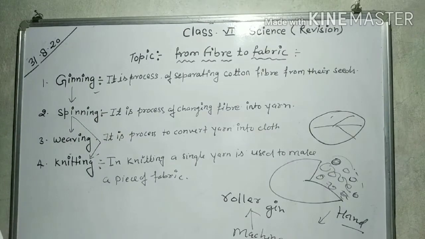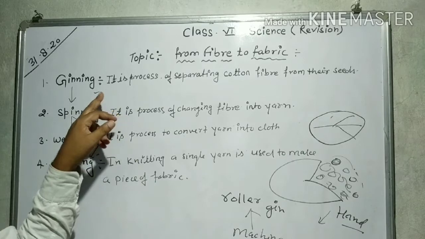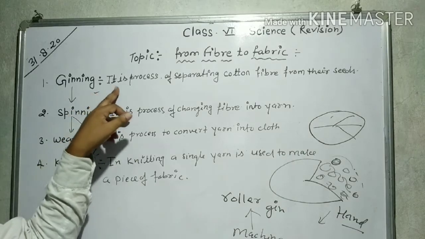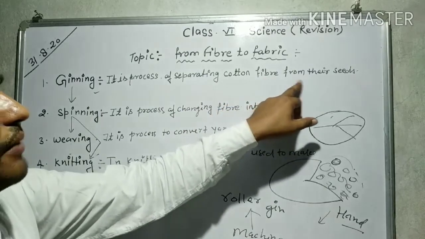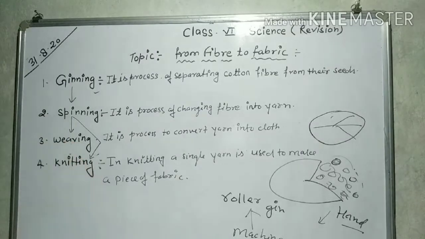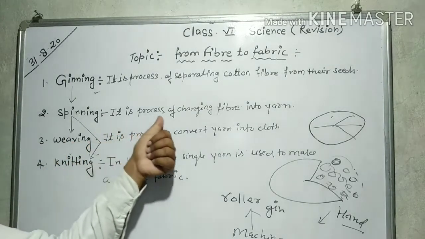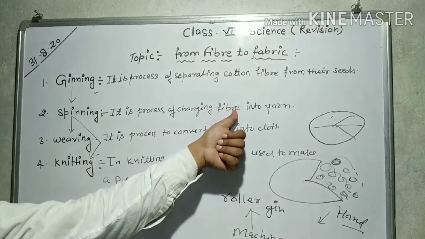Understand? That's why we can define ginning. It is the process of separating cotton fibers from their seeds. Clear? Now see the second topic, spinning. It is the process of changing a fiber into yarn.